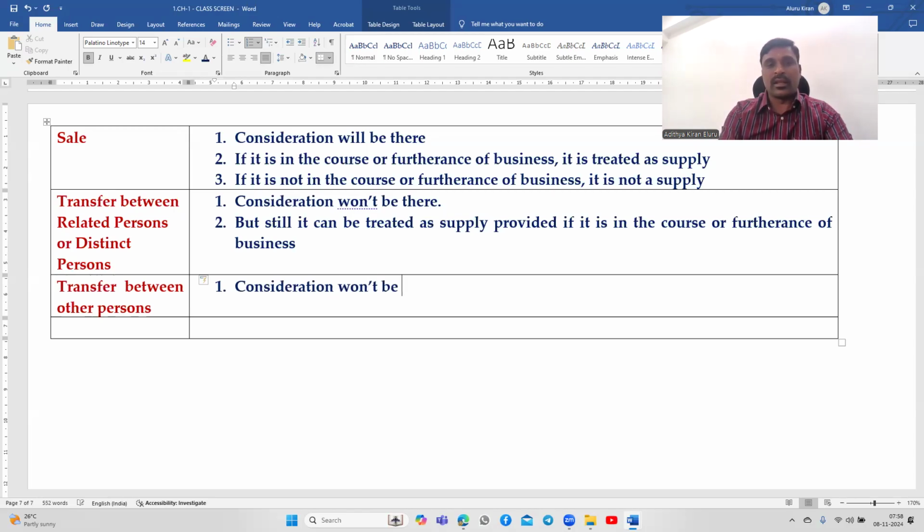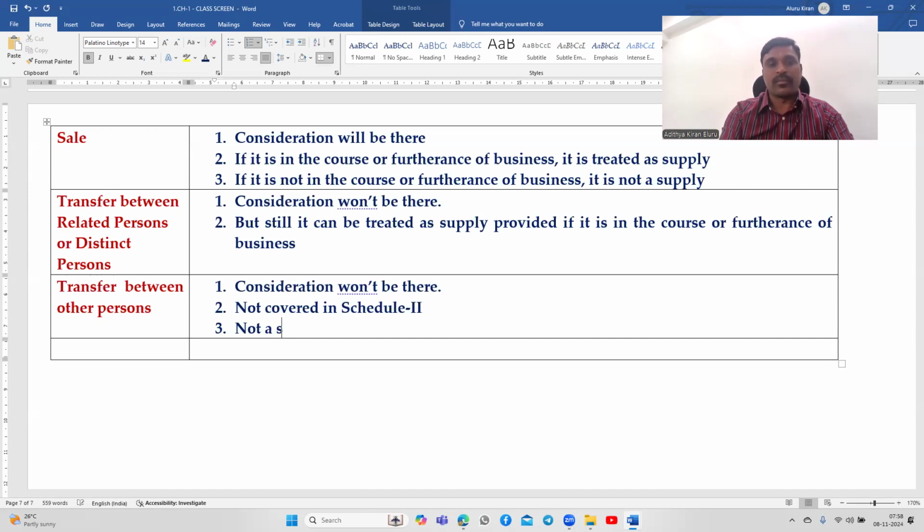Consideration won't be there, and it is not covered in Schedule 1. Therefore, not a supply. Obviously, it is not a supply. Transfer between other persons, consideration is not there. If consideration is not there, you have to check Schedule 1. If it is covered in Schedule 1, even if there is no consideration, it is treated as a supply. So here it is not covered in Schedule 1.